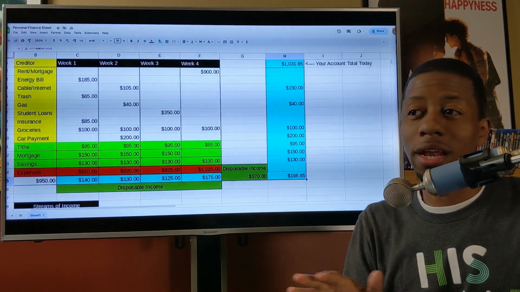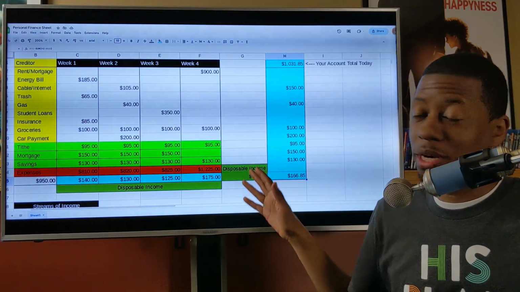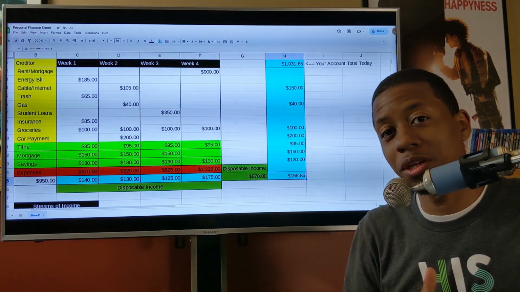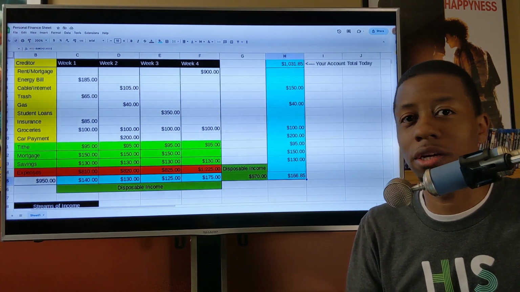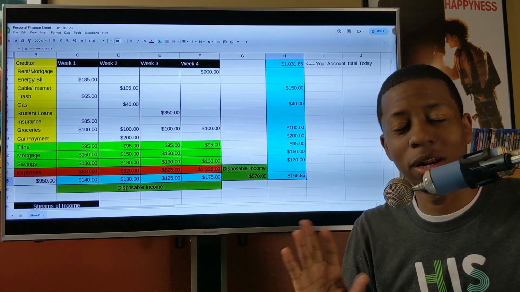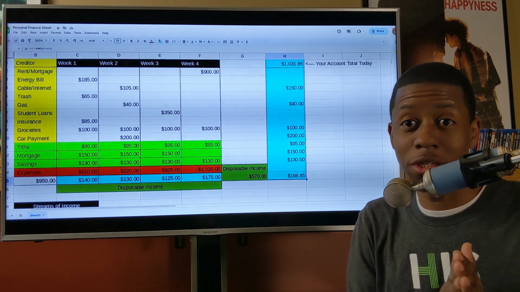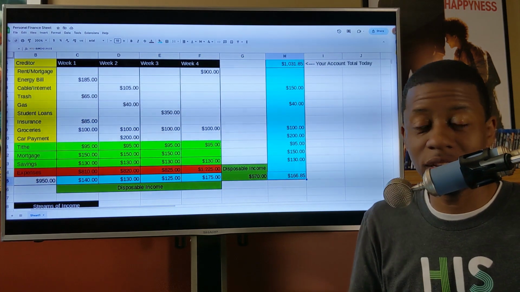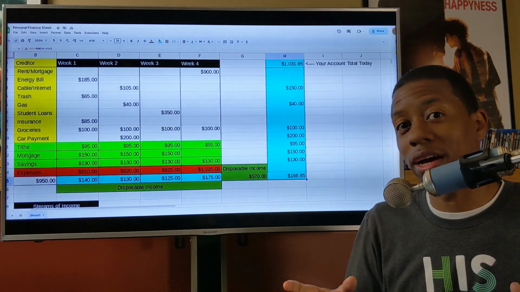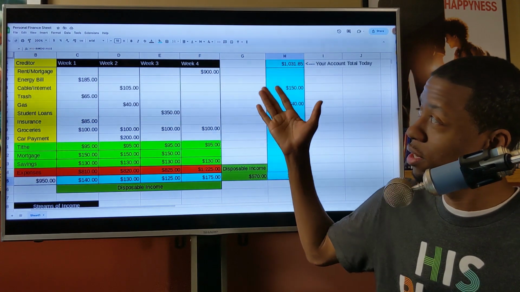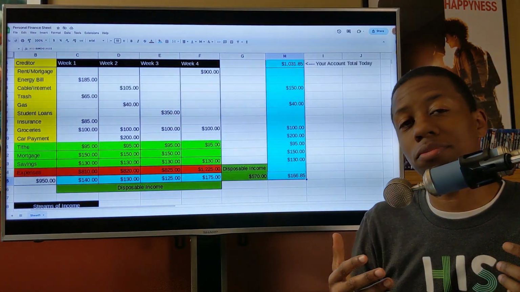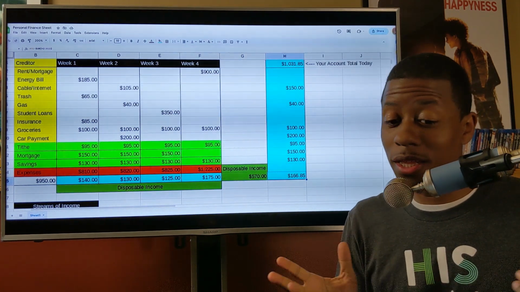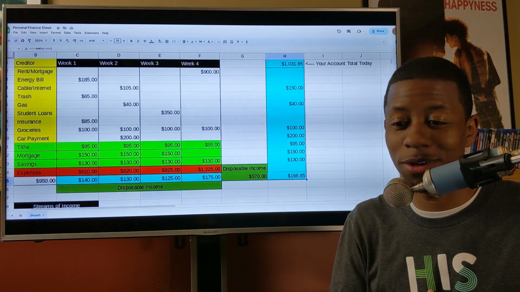So now that I've consistently done this, the deposits that I put into my savings account every single week, whether it's $200 here, $300 there, a couple thousand here and there, whatever it may be, before you know it, you look at your account, and instead of it being around 200 or 300 and you keep pulling money out of it, you'll have 5,000, 7,000, and you won't even need it because you have this budget that you rely on, and you use your discipline to follow every single week. So yeah, that's the spreadsheet in a nutshell.